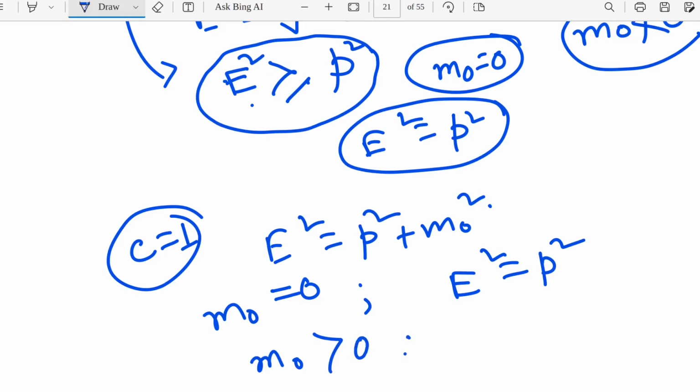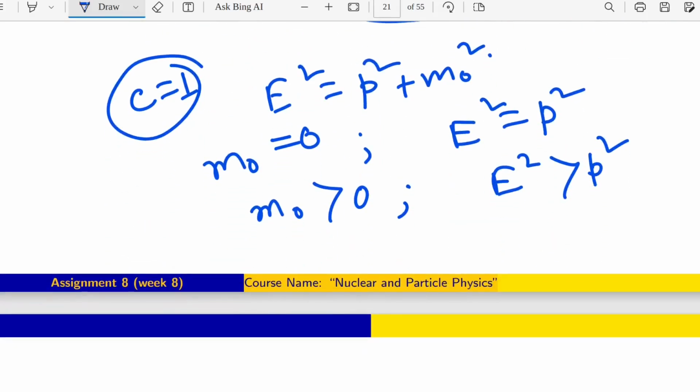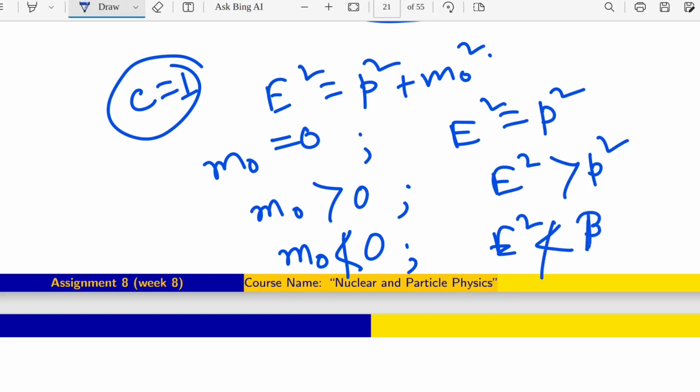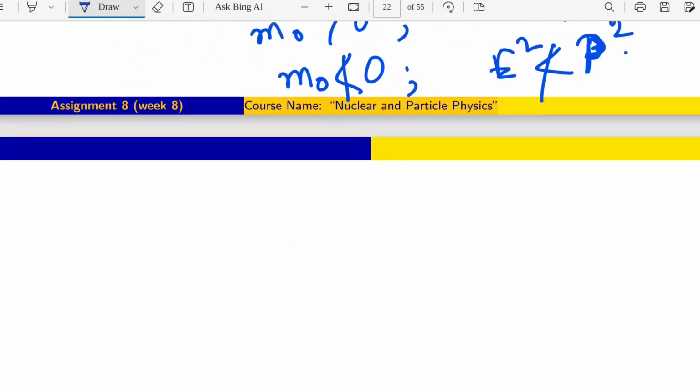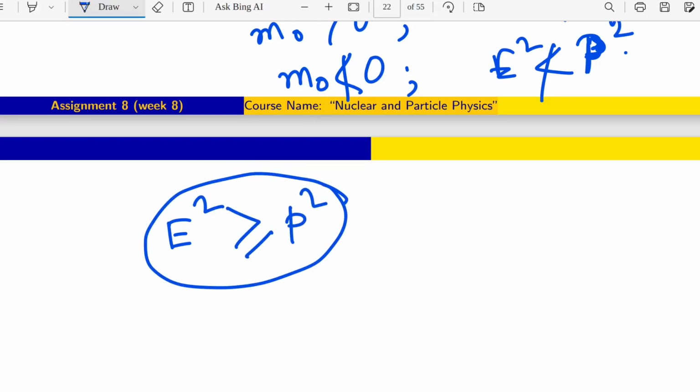If M0 is greater than 0, then E square is greater than P square. But in no situation can it be otherwise. M0 cannot be a negative number; this is the rest mass of that particle. So E square should not be less than P square. Okay, so this is the main outcome from our question, that E square should be greater than or equal to P square. Fine. Now coming to the question.